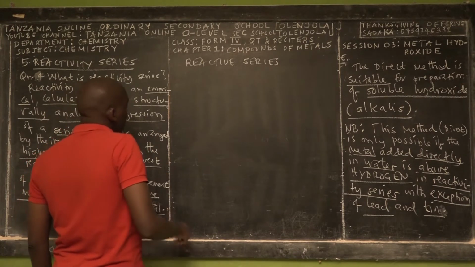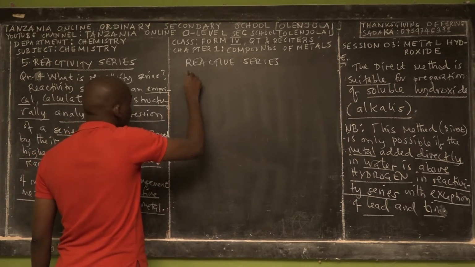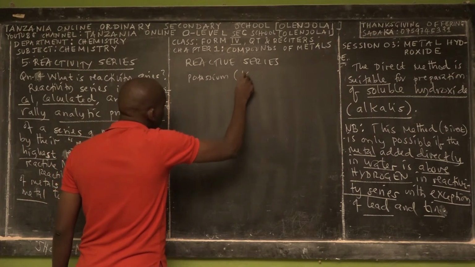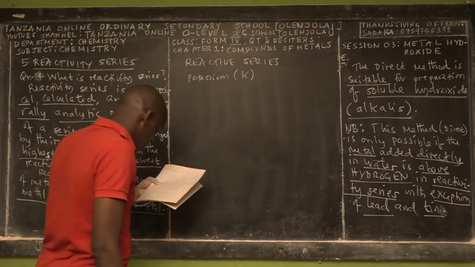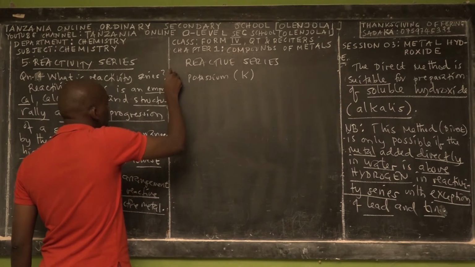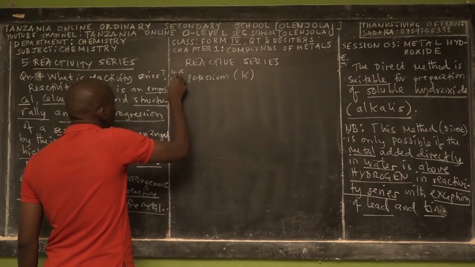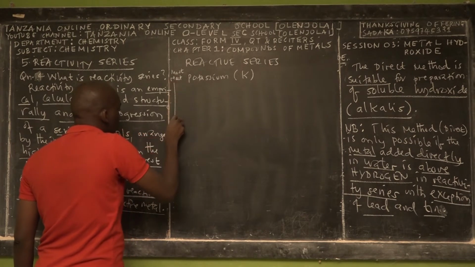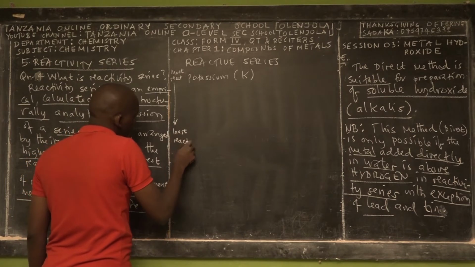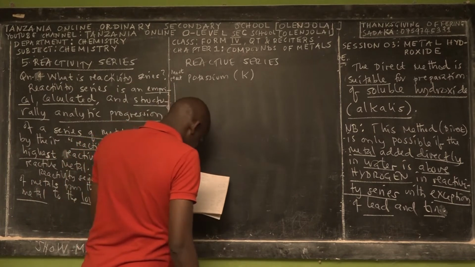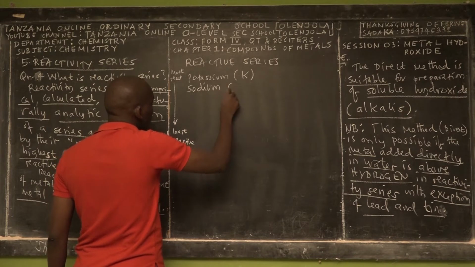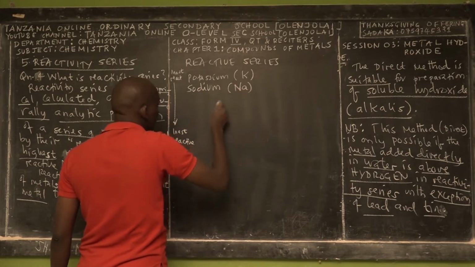So let me just write. We start with potassium, and the symbol is K. This is the most reactive. If you go down the listing, the second element after potassium is sodium, and its symbol is Na.